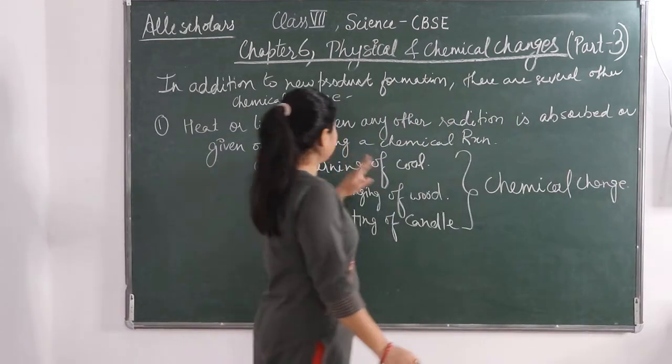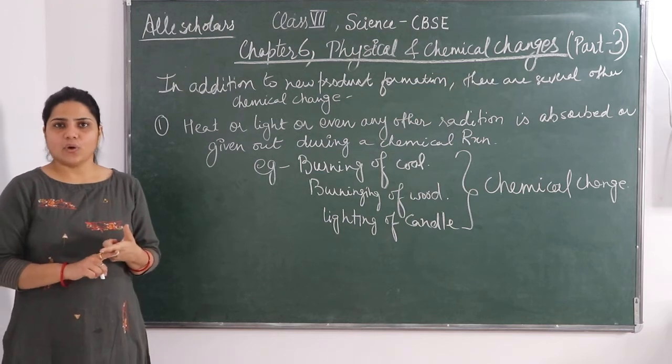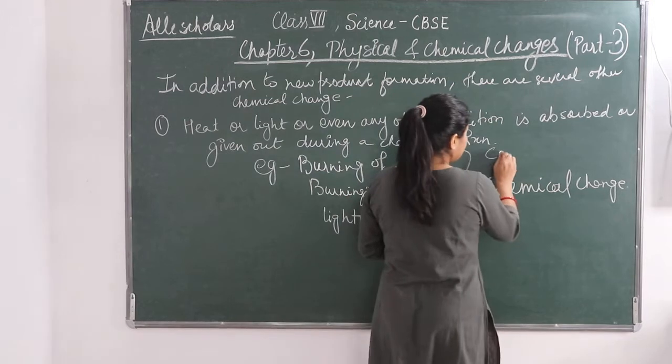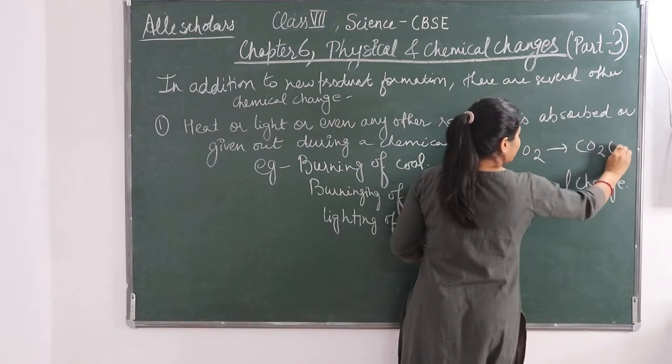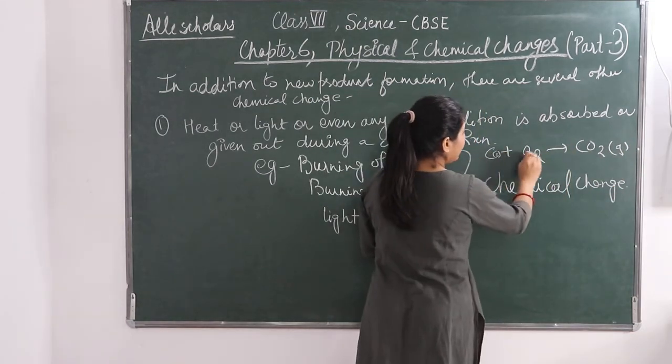Now if you see the burning of coal, what is that? Carbon combines with oxygen to give carbon dioxide. So that is the burning of coal. C plus O2 gives CO2. And CO2 is a gas. Carbon is in solid form.